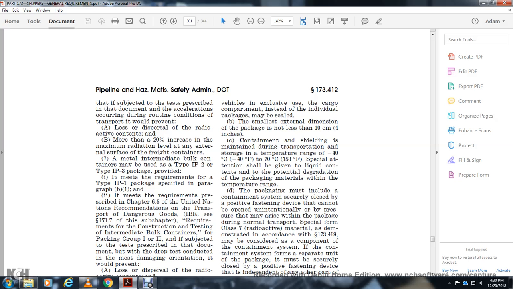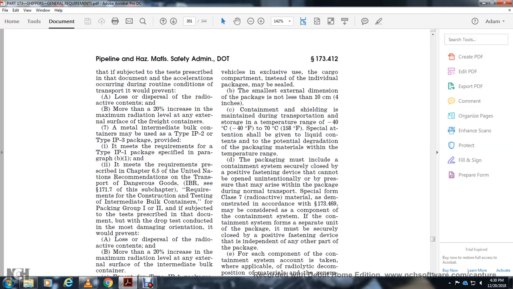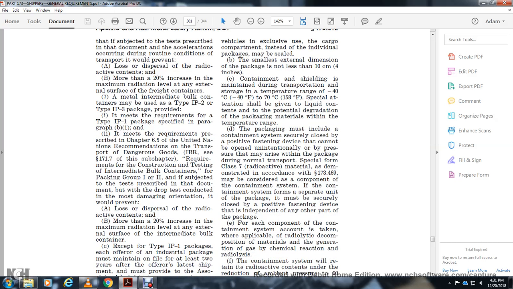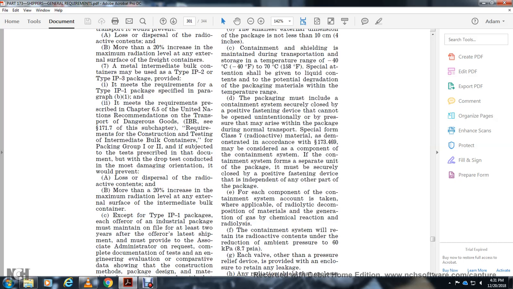normal transportation. Special form class 7 radioactive material, as demonstrated under 173.469, may be considered as a component of the containment system. If the contents consist of a separate unit of the package, it must be securely closed by a positive fastening device independent of any other part of the package for each of the components of the containment system. Account must be taken of the radiolytic decomposition of the material and the generation of gas by chemical reaction and radiolysis. The containment system must retain the radioactive contents under a reduction of ambient pressure to 60 kilopascals.